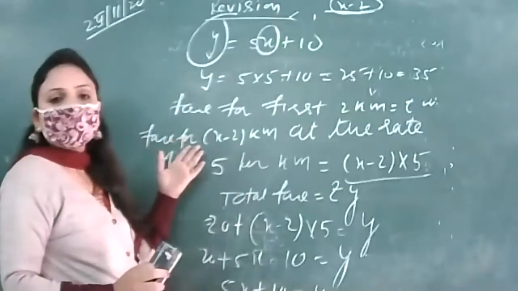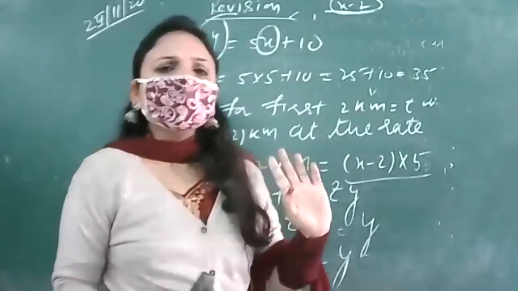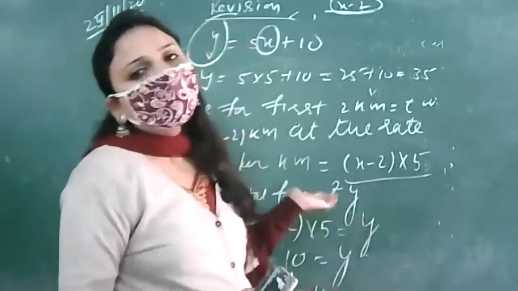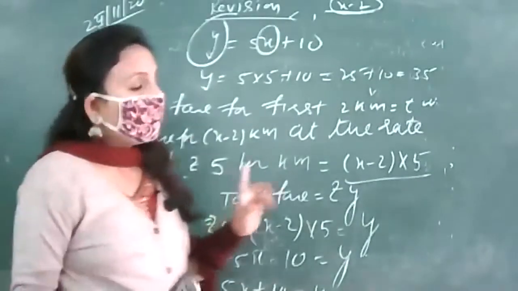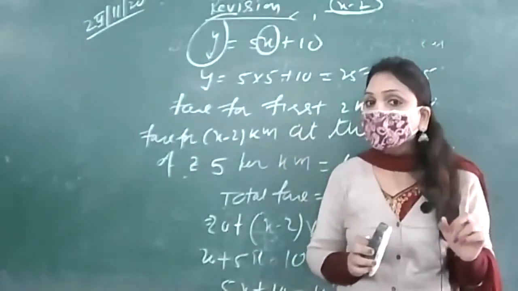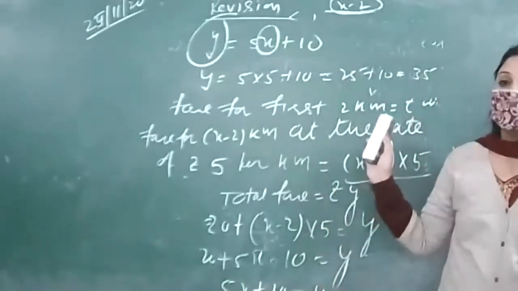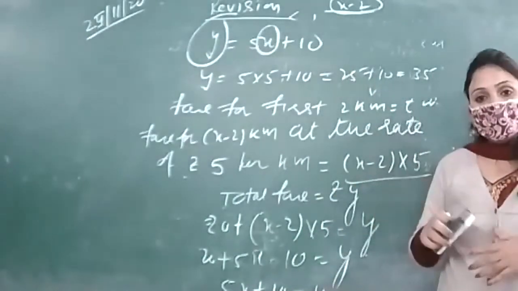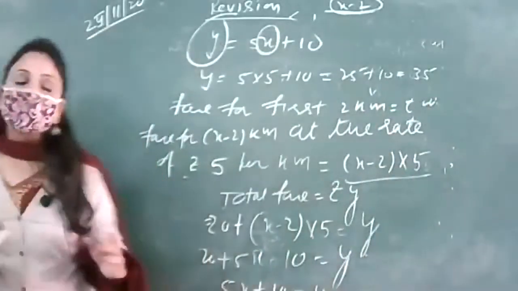Same I have written y is equal to 5x plus 10. Journal form, no need. He says that write it in the two variables. We have written it in the two variables, right? So we are having 35 to be the answer. If x we are taking it to be 2, that is for 2 kilometer, how much fare we have to pay? 35 rupees. If we are traveling 2 kilometer, how much money we have to pay? 35 rupees, right? Let us start with the next concept.